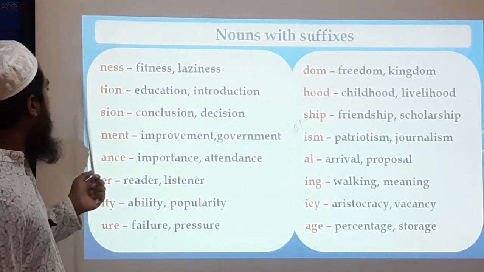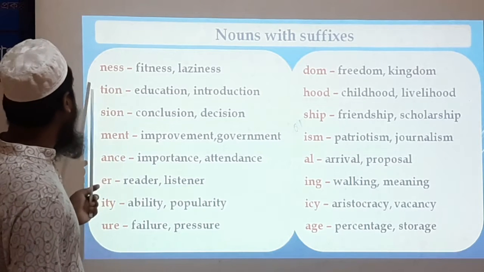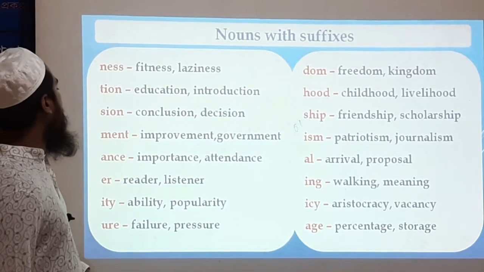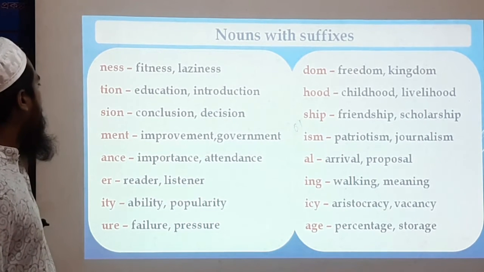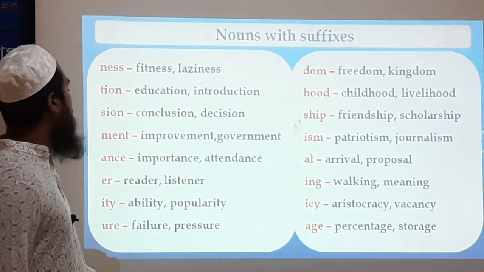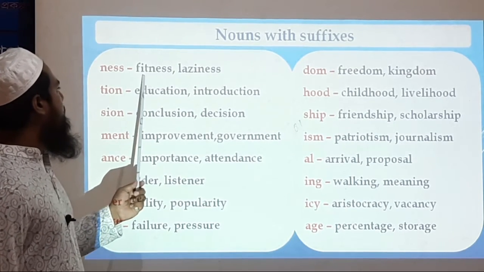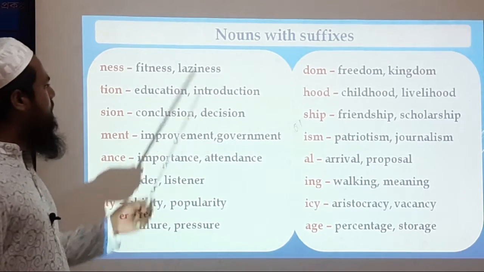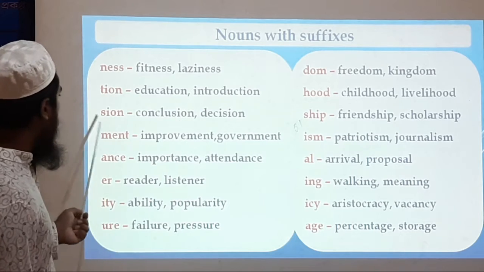Let's see the suffixes that are used to form nouns. One of the most important and most used suffixes to make a noun is ness. That means fitness, laziness. We use these suffixes to form a noun.